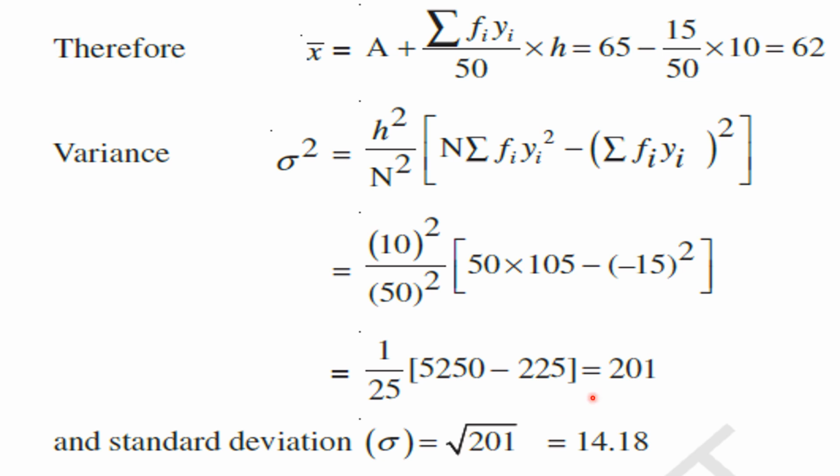Okay, my children? Right. Now standard deviation, sigma, is equal to the square root of variance. What is the variance of the data? 201. So square root of 201. Understood this step, my children? Right. That is equal to 14.18. Understood this point, my children? Right.